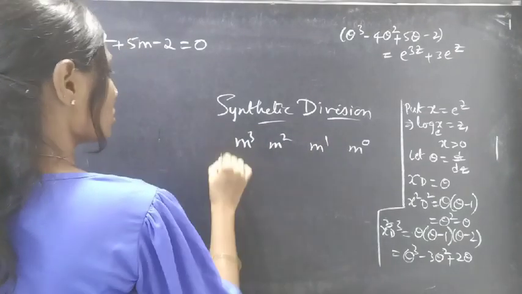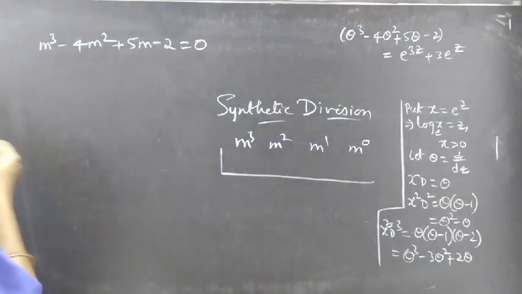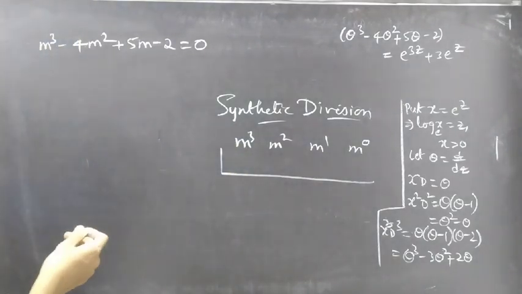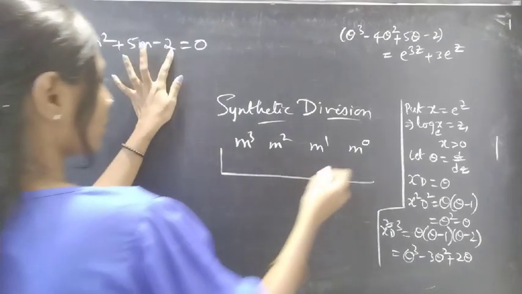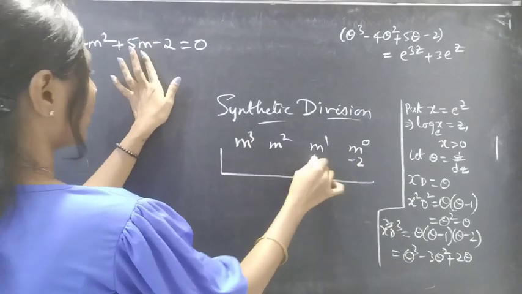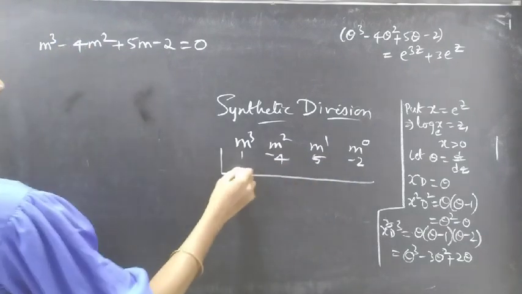Let's place the coefficients of the equation: m cube, m square, m power 1 and m power 0. Minus 2, 5, minus 4, 1.